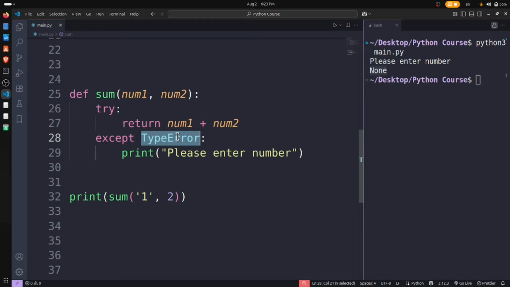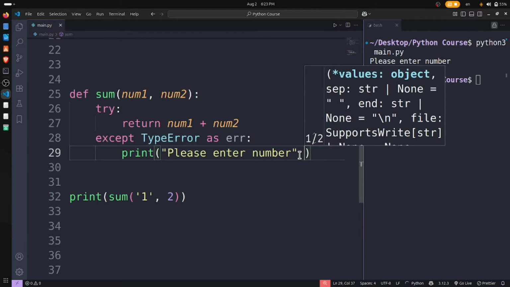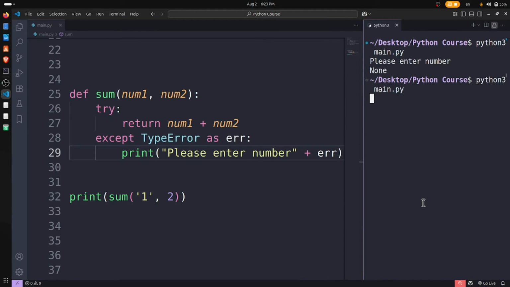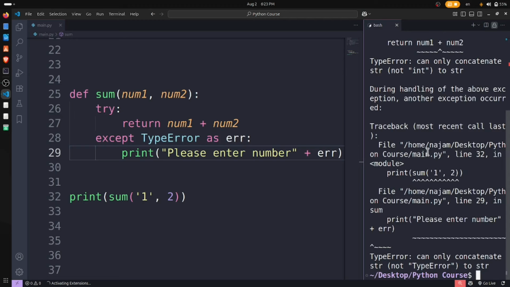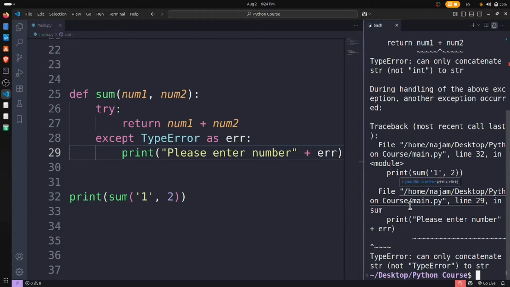And let's have it here, the error as error. And if I want to have this error, if I print it, well, here everything is mentioned, like TypeError, can only concatenate string, not int to string, and so on.